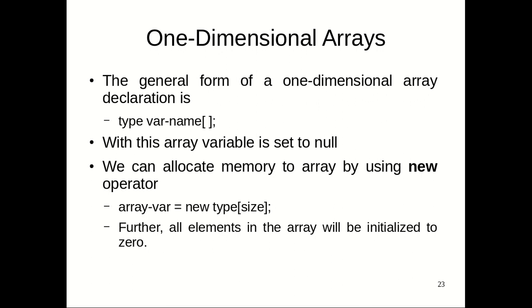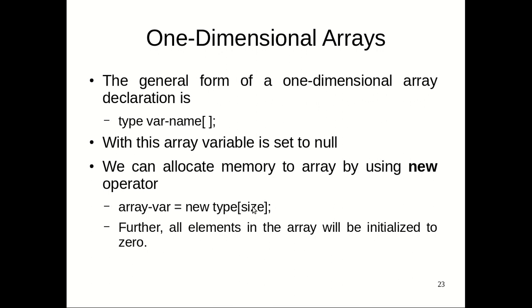The one-dimensional array is almost the same as in C++. We mention the type, and an array can be declared by mentioning the array name with square brackets, and we mention the maximum size, how many elements it is going to hold.